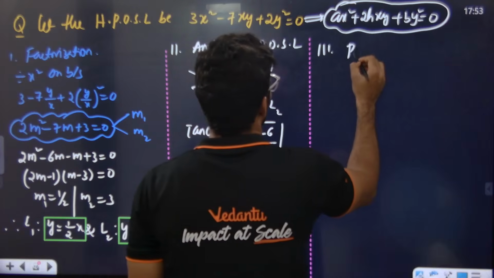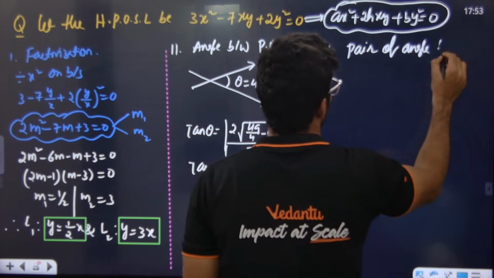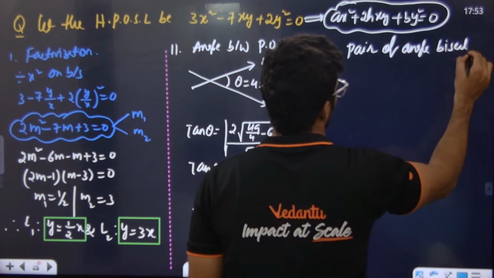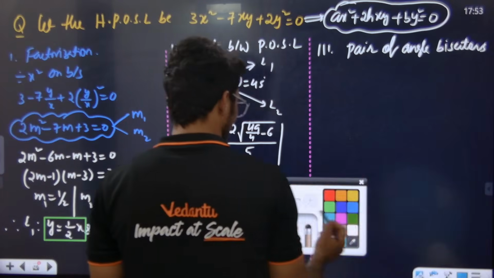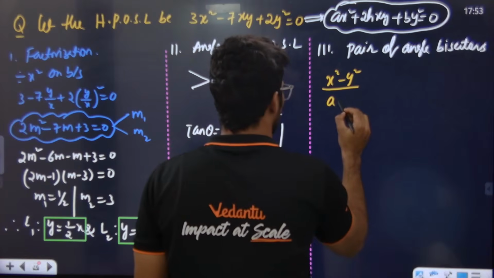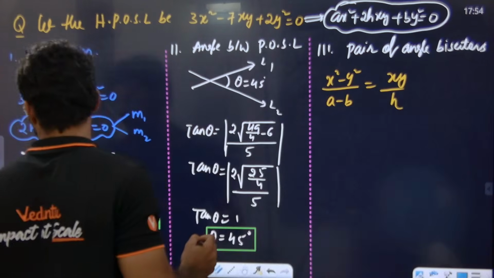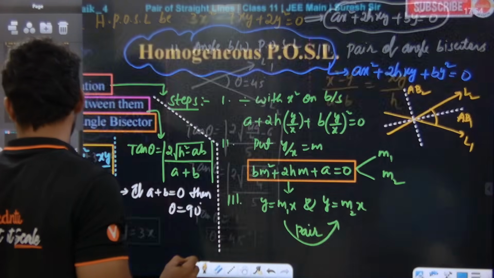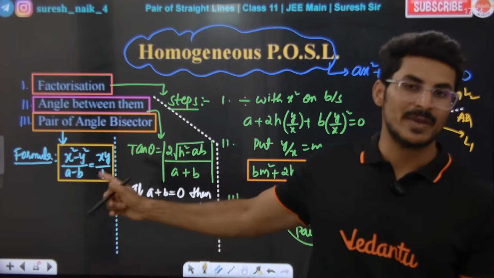Pair of angle bisectors. Sorry. What formula did Suresh sir say for the pair of angle bisectors? X square minus y square divided by a minus b is equal to xy divided by h. If you apply this formula, the answer will come.